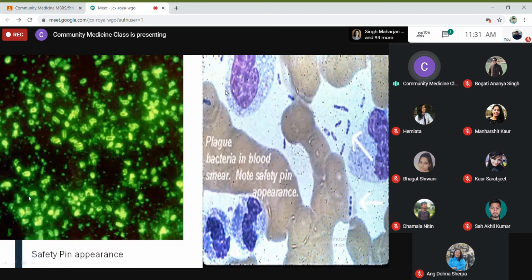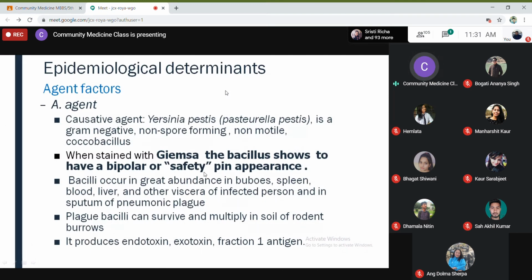There is a hole in between. Here also, this is not so clear, but this one looks like a safety pin. Bipolar means the opposite poles are stained with color, but the central portion is unstained or lightly stained. So that is called bipolar staining. So the bipolar or safety pin appearance will be seen under the microscope after staining.